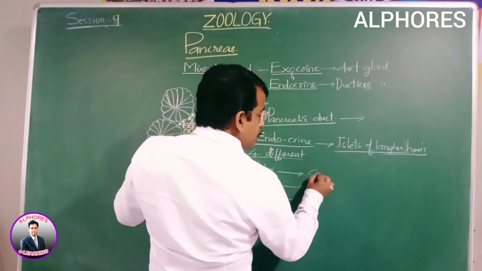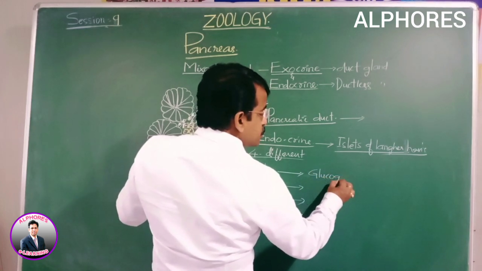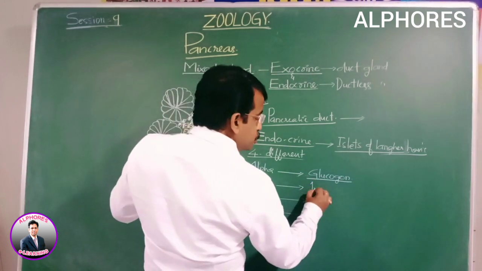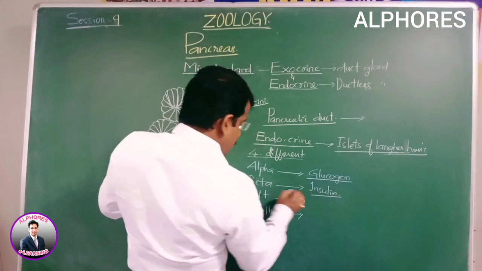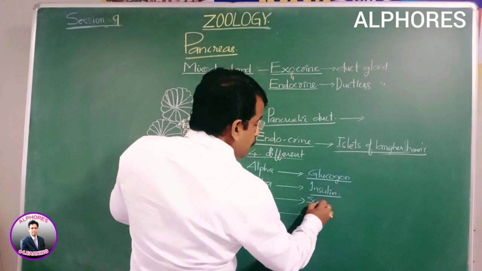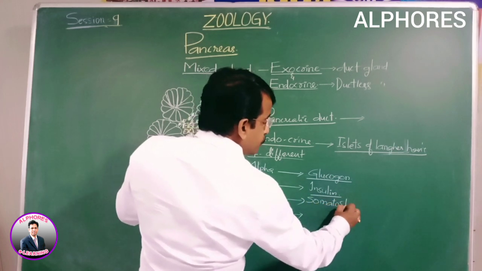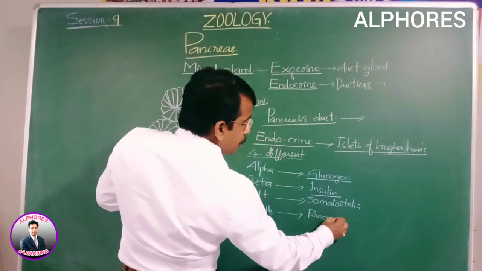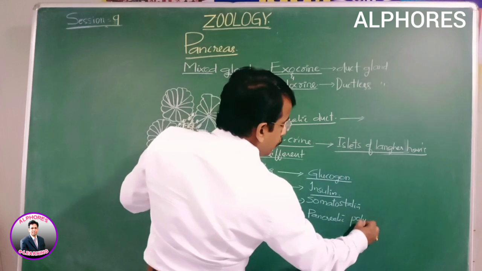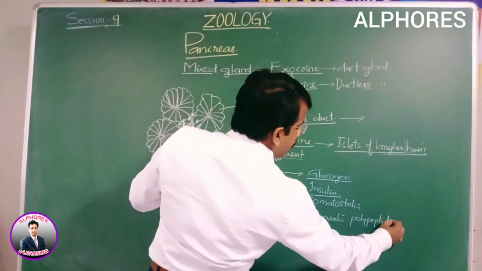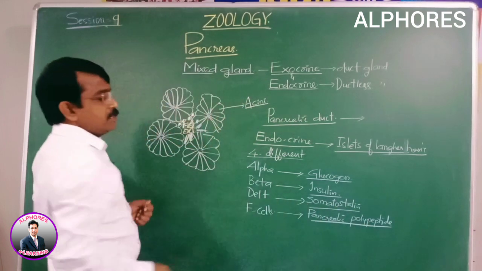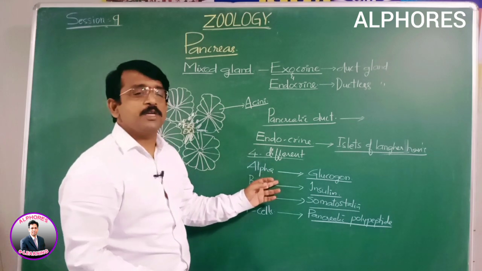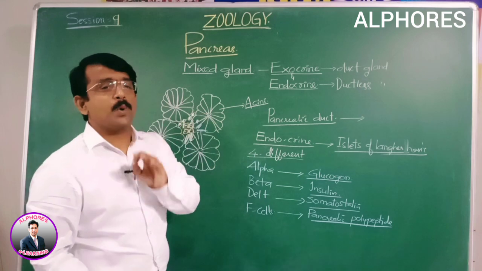Alpha cells secrete glucagon. Beta cells secrete insulin. Delta cells secrete somatostatin. And F cells secrete pancreatic polypeptide hormones. So these are the 4 kinds of hormones seen in the endocrine portion.